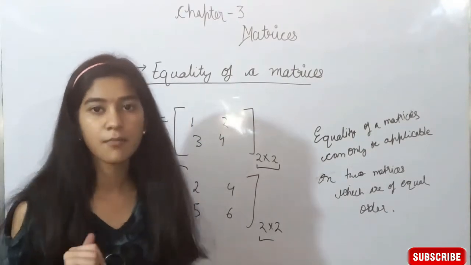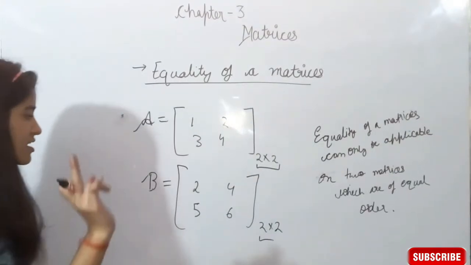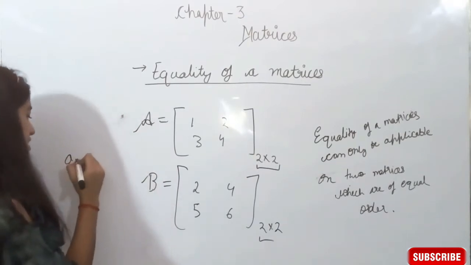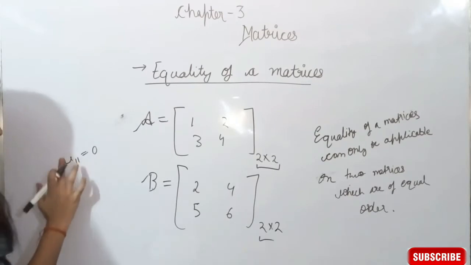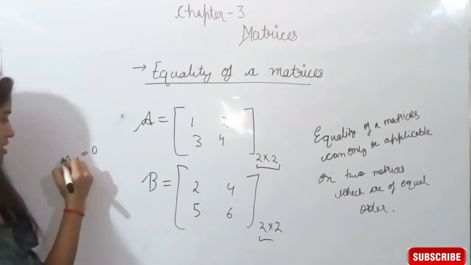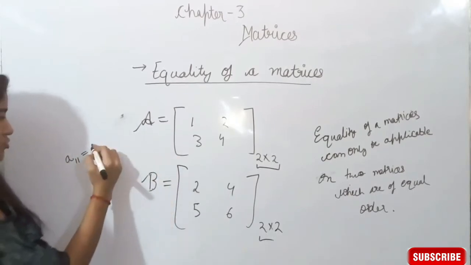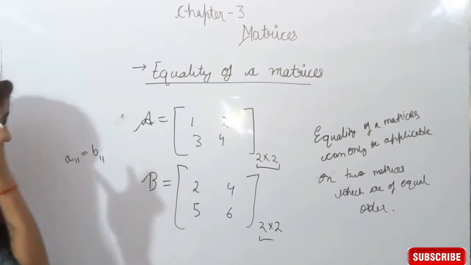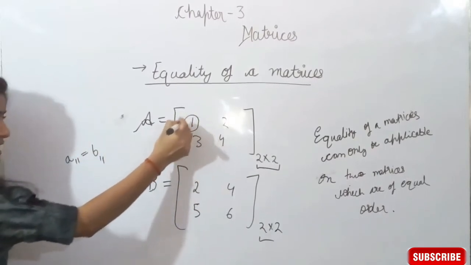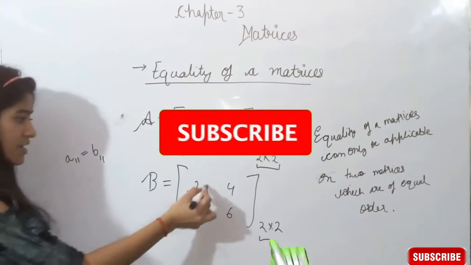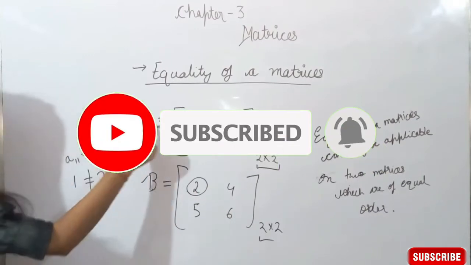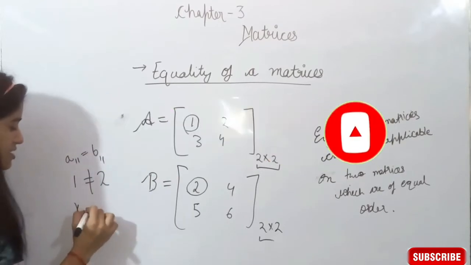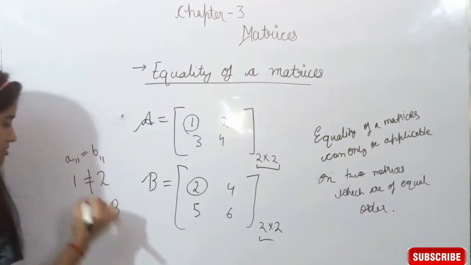और हम कैसे compare करेंगे matrices को? We see A11 of this matrix is equal to B11 of this matrix. क्या ये equal है? A11 क्या है? 1 और B11 क्या है? 2. 1 is not equal to 2. Therefore, matrix A is not equal to matrix B.